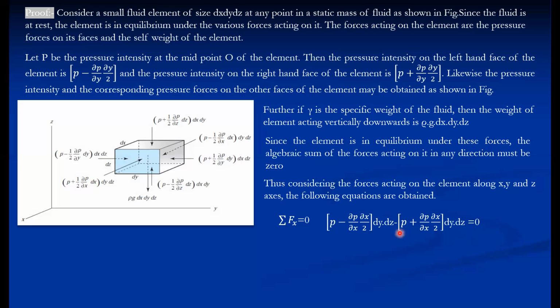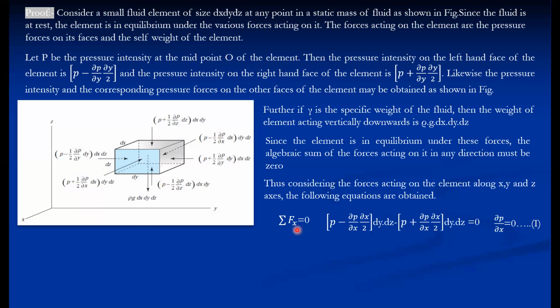If we resolve this, we can say that ∂p/∂x is equal to 0, because p gets cancelled. So this is minus ∂p/∂x into dx dy dz equal to 0. So dx dy dz is non-zero, because it is the volume of the element. So obviously ∂p/∂x is equal to 0. This is equation number 1.